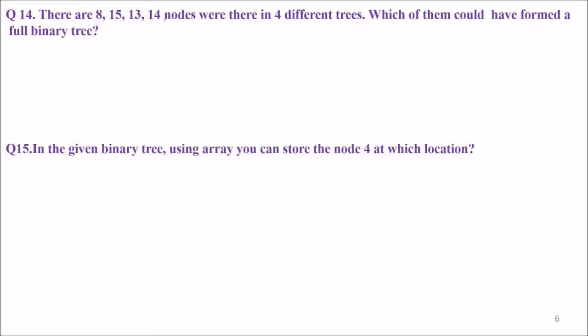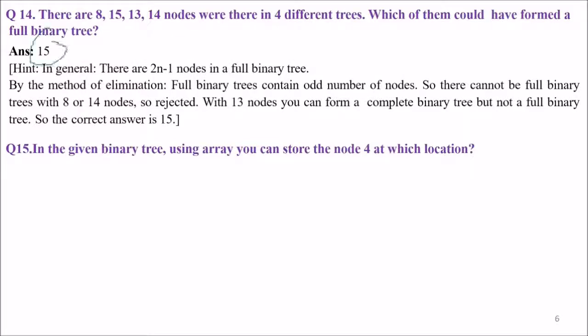There are 8, 15, 13 and 14 nodes. These are the numbers of nodes in 4 different trees. Which of them could have formed a full binary tree? We'll do it by rejection. The answer is 15. In general there are 2n minus 1 nodes in a full binary tree. So by the method of elimination, a full binary tree contains an odd number of nodes. So there cannot be a full binary tree for 8 and 14; we just remove them because they need to have an odd number of nodes. With 13 nodes you can form a complete binary tree, but it is not a full binary tree. So the answer will be 15.